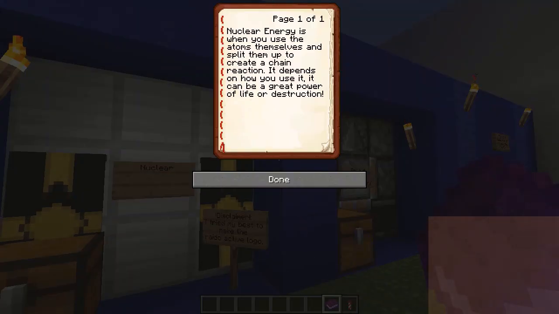Nuclear energy is when you use the atoms themselves and split them up to create a chain reaction. It depends on how you use it. It can be a great power of life or destruction.